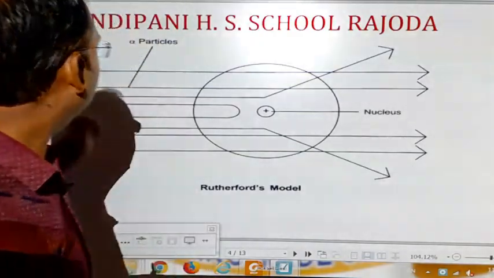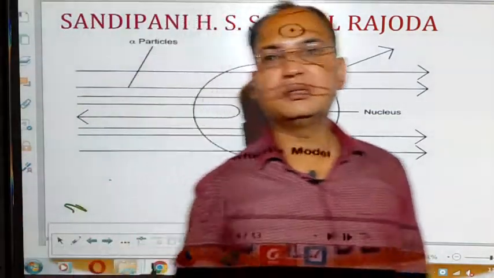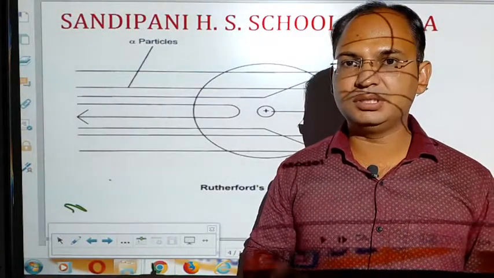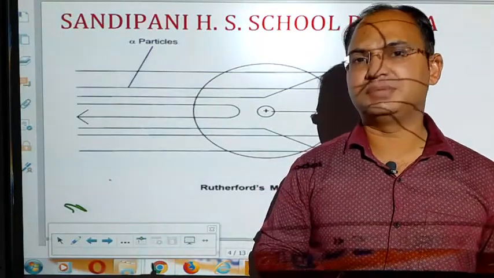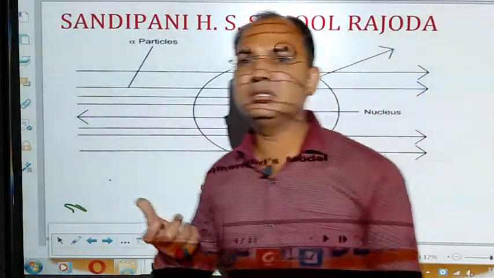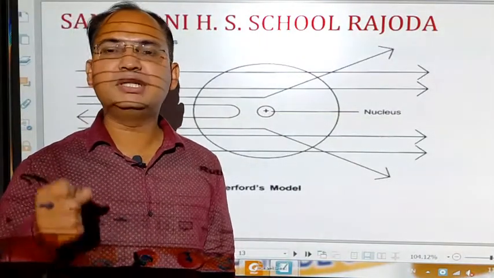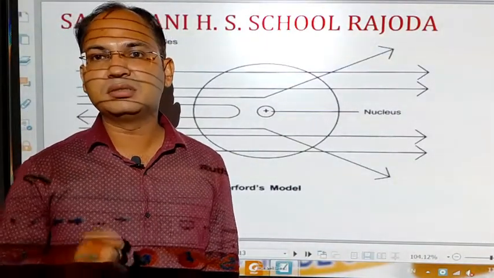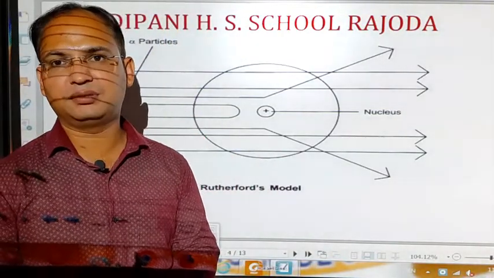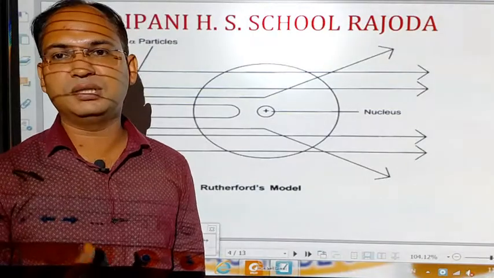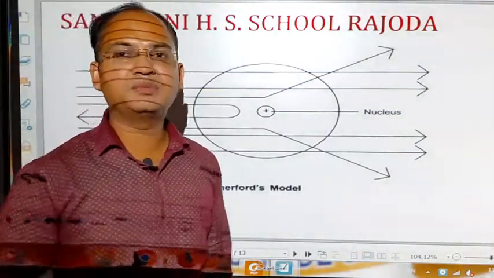So when he bombarded the alpha particles on a very thin foil of gold, nearly 1000 atoms thick, he observed something. Actually the alpha particle is much heavier than the proton, so he didn't expect to get much deflection in the alpha particles. But what he actually observed, and what he concluded on the basis of his experiment, let's see.